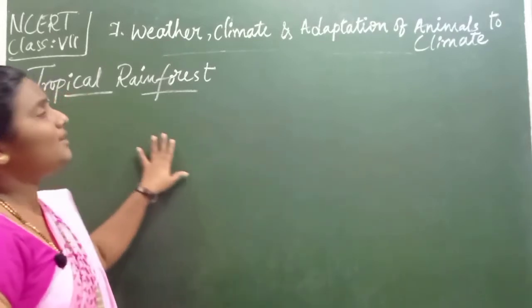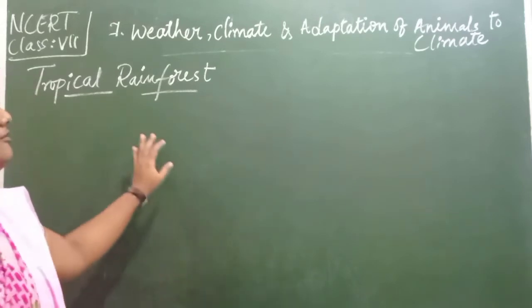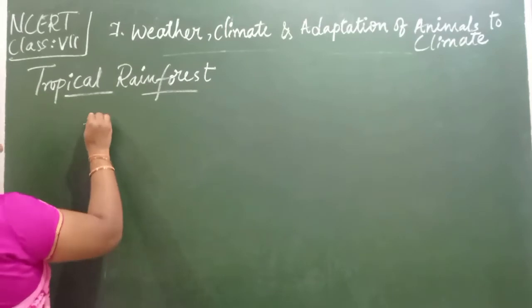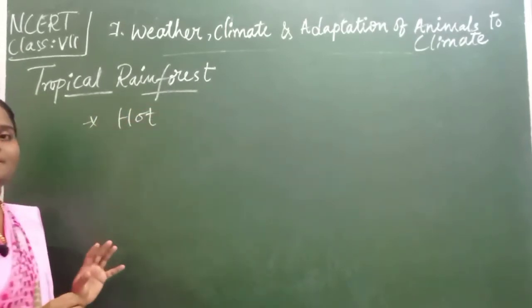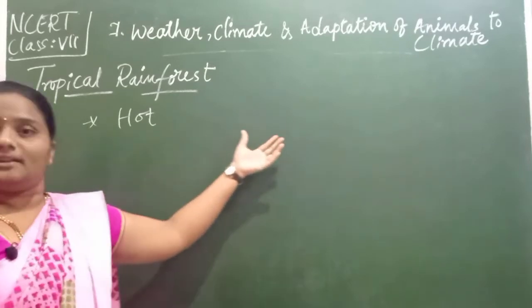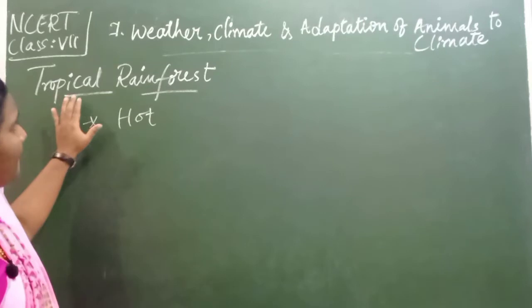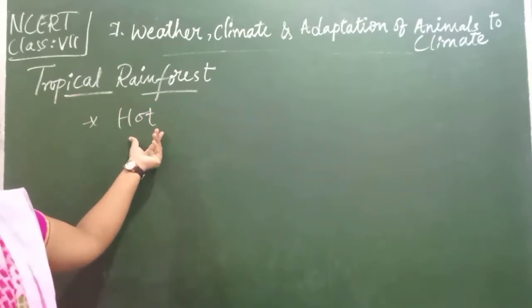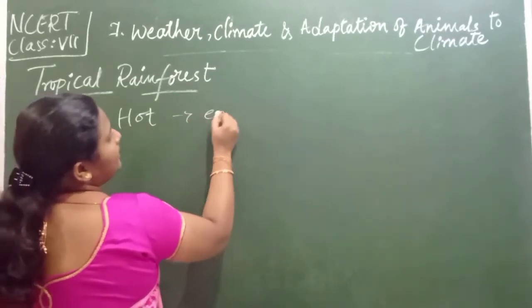Children, in the tropical rainforest, generally we will find a very hot climate, isn't it? The climate of this region is hot, and it means that the temperature will be higher here. And what is the reason for this hotness? Because it lies near the equator, children.